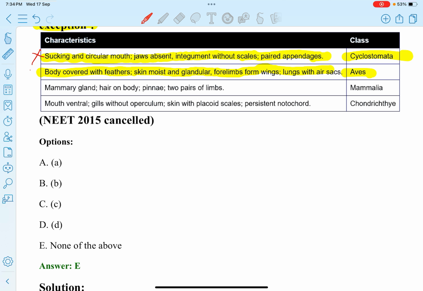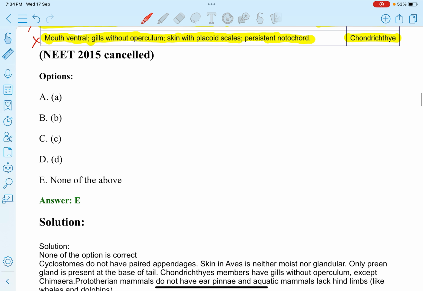In this combination, exception is also present. Mammary glands, hair on body, pinna, two pairs of limbs, Mammalia. In this combination, the exception is also present. Mouth ventral, gills without operculum, skin with placoid scales, persistent notochord, Chondrichthyes. In this combination, the exception is also present. So, option E, none of the above.